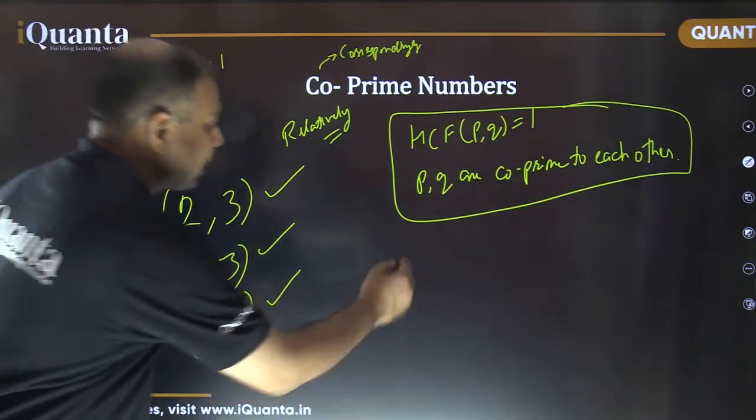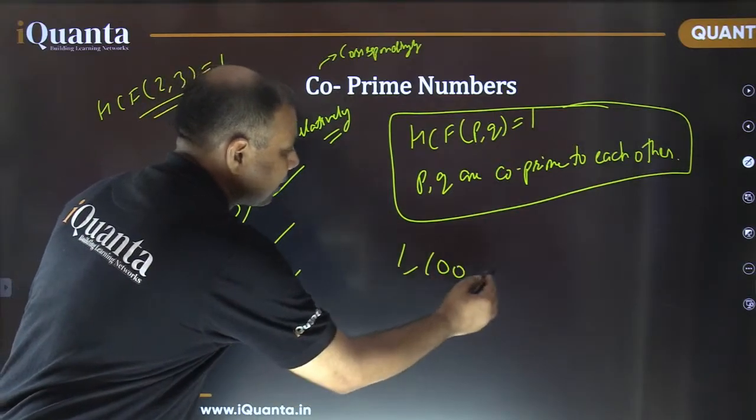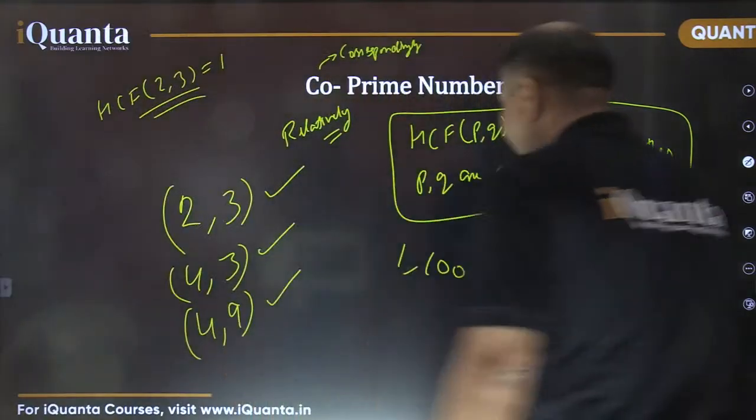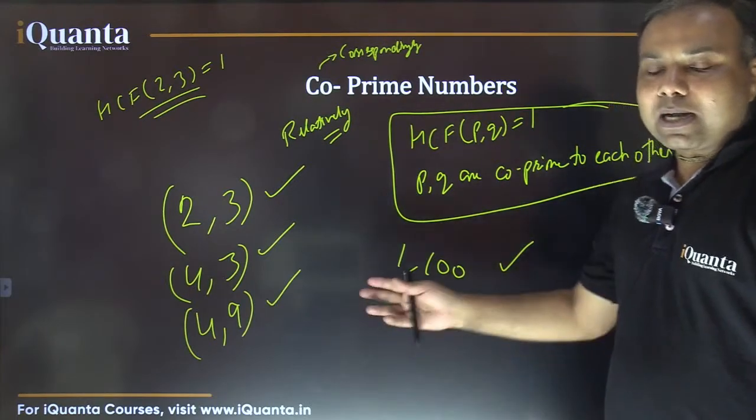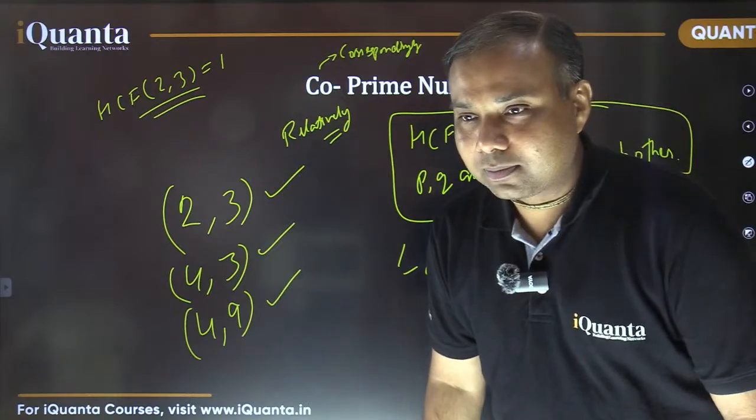Excellent. So if I say, are 1 and 100 co-prime to each other? Yes. 1 and 100 are also co-prime to each other.